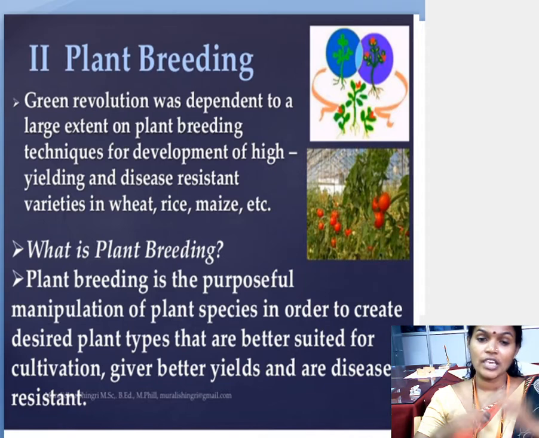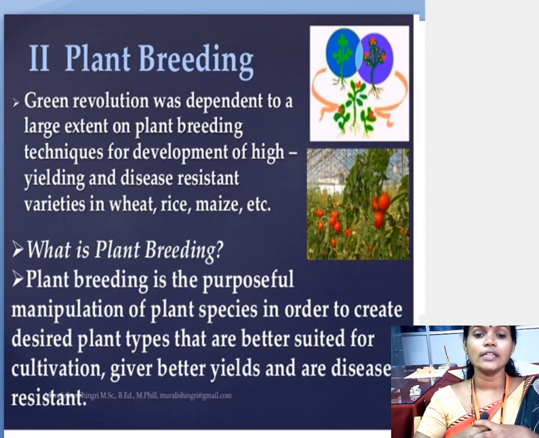If you do not eat healthy food, you are not going to get proper energy. So to get proper healthy food and proper energy, we have to take care of the plants so that the yield of the plants is very high. For that purpose, they do the plant breeding technique.